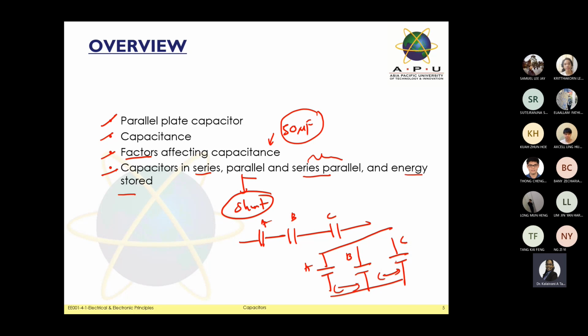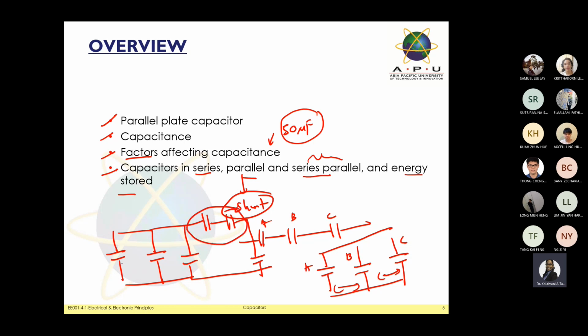So later on you can have a circuit diagram, or a schematic, where series and parallel are connected. Maybe you have a slightly complicated circuit, not complicated, where you have connections between the series and parallel. For example, we have the parallel, which I show you here. Then suddenly you have a series connection, with two capacitors connected in series. Then they are connected with the parallel. So at this part, you can see these two capacitors are connected in series, but the other capacitors are connected in parallel. That's what they call series-parallel combinations.